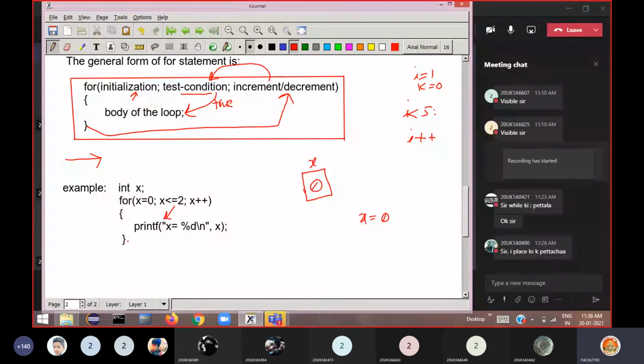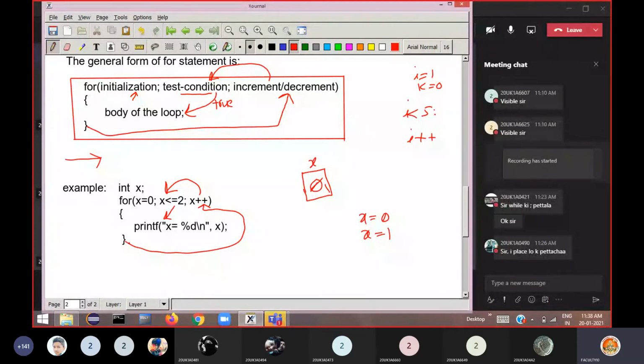Okay, so then see here, inside the body of the loop there is no increment section. Then after the end of the loop is reached, automatically the control goes to this increment section. Then x value will be incremented, x plus plus. Now x value will become 1. Then from here it goes to the condition part again. Now the condition will be tested again. 1 less than or equal to 2, yes, then enter the body of the loop. So printf on the screen, x is equals to, current value is 1, 1 will be printed.